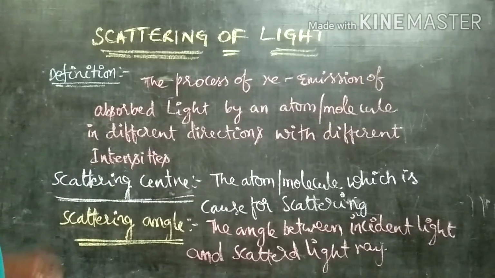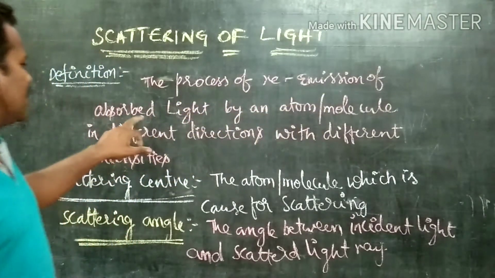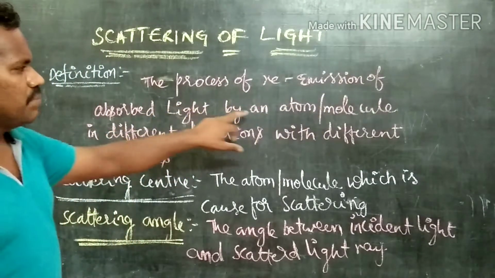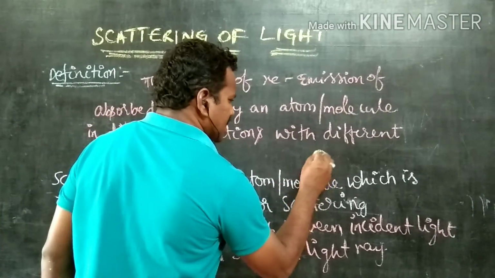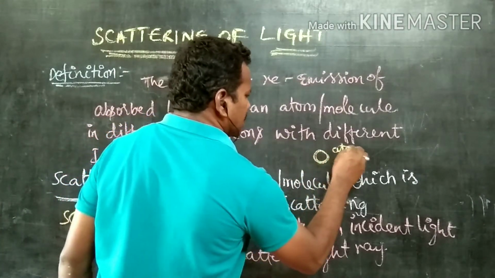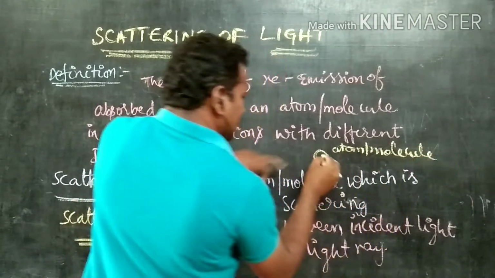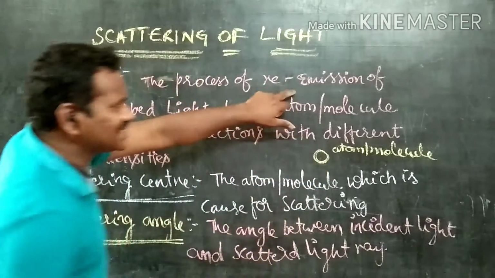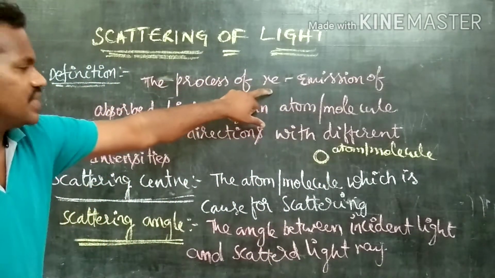See here, in the definition, the process of re-emission of absorbed light by an atom or molecule. That means, first of all, there is an atom or a molecule. On this atom or molecule, it should absorb the energy. Only then does it undergo the process of re-emission.